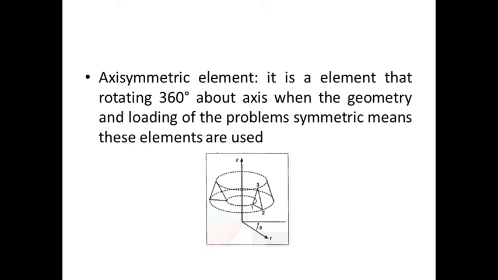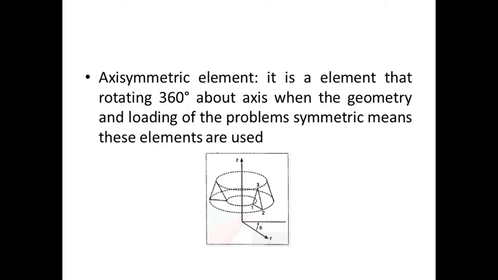For an axisymmetric element, if you consider the center axis of any element, the element has its own plane about that axis. When you rotate that plane with respect to the center axis, it revolves and makes surfaces. These are all called axisymmetric. Here an example figure is available.